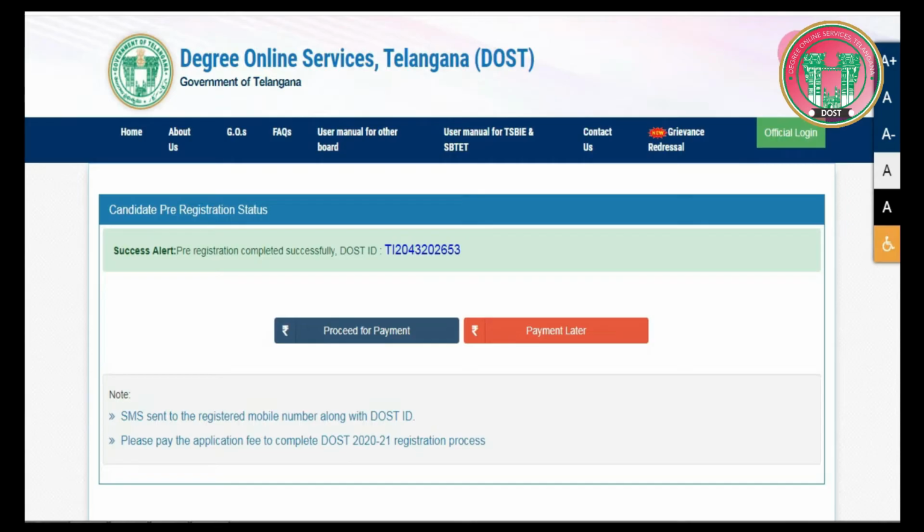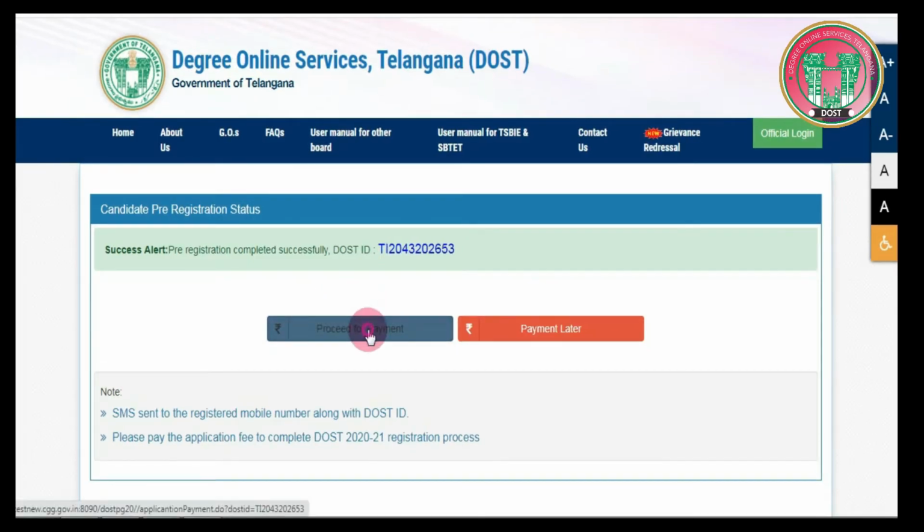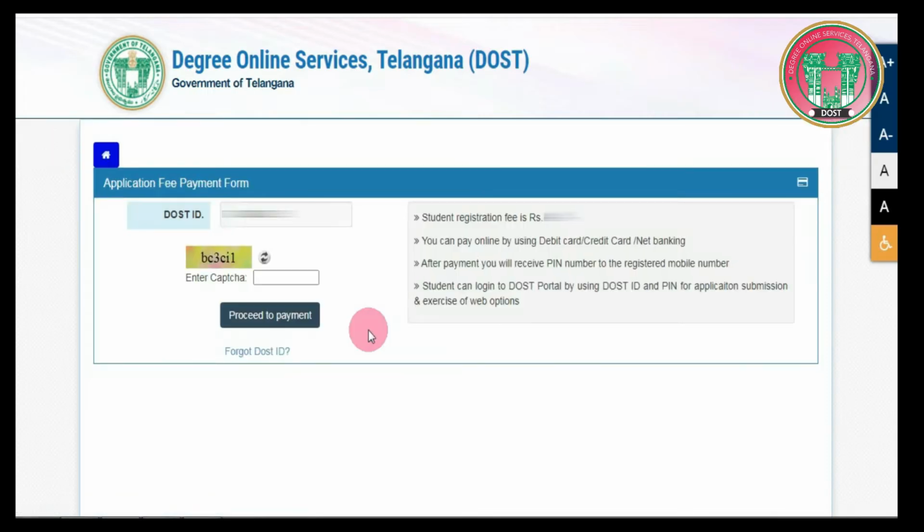Now, let's look at the registration fee payment process. Click on the Proceed for Payment option as you see. Enter your Dost ID you might have just received, and now enter the CAPTCHA as you see in the above image. Once you enter the CAPTCHA, click on the Proceed to Payment option that you see below.